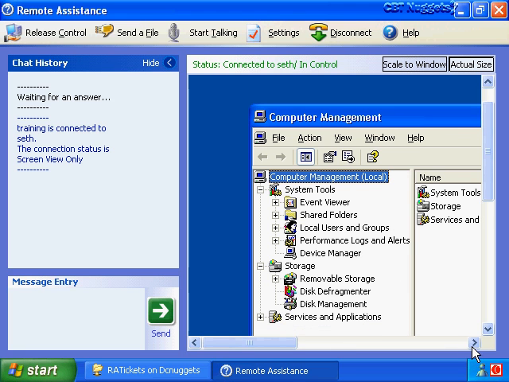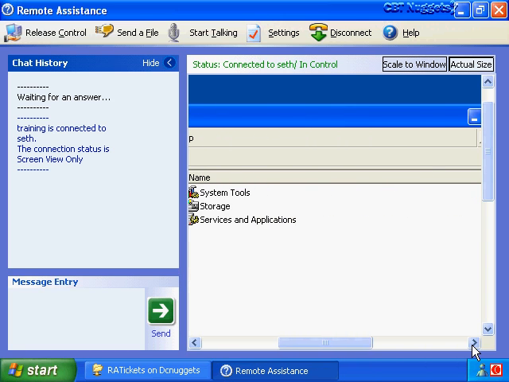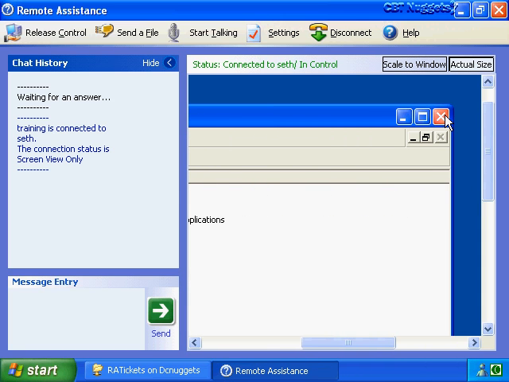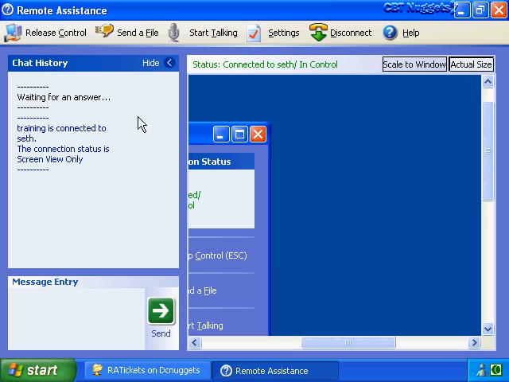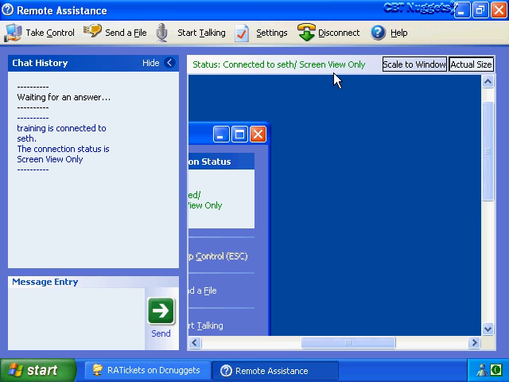So once the problem is resolved, you just close out of all the dialog boxes you had been working in, and last but not least, you just click on Release Control, and that returns you to screen view only mode, where you can carry on a chat session. But if you have the right equipment installed on both computers, you can also have an audio session instead of just sending text messages.